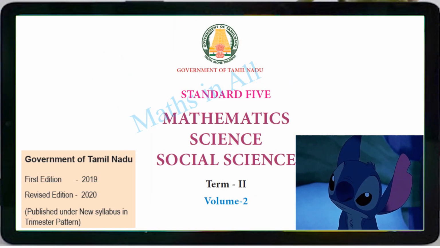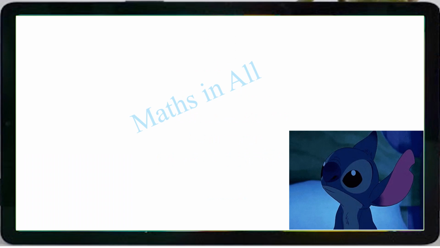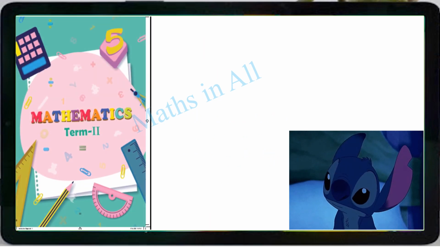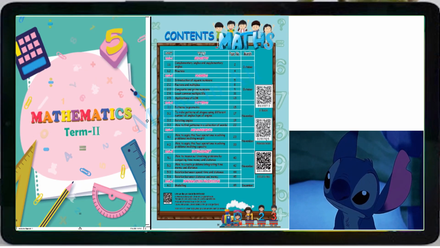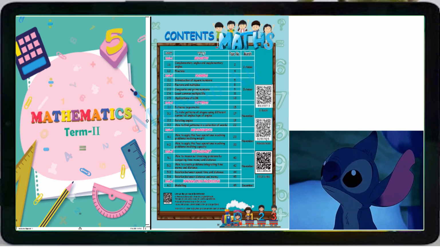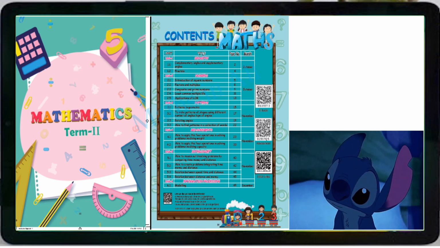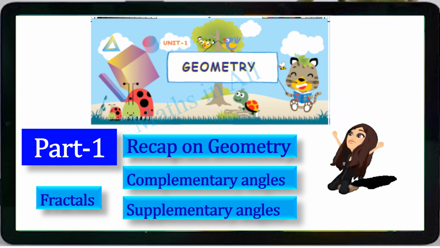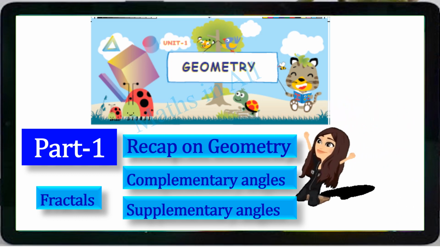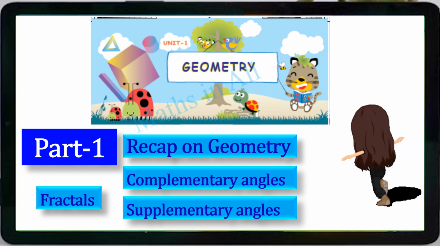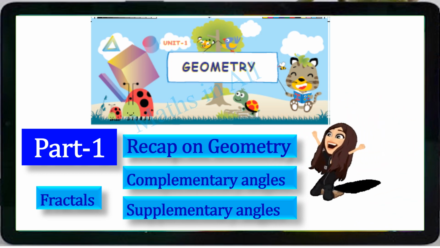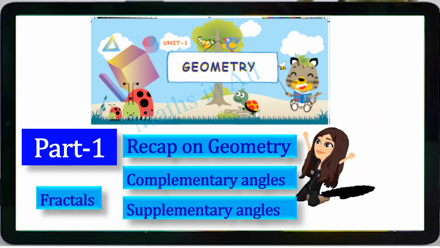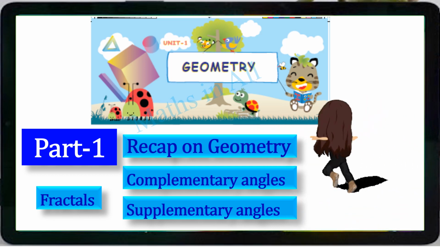Fifth Maths Term 2. In this term 2, we have 6 lessons. So now we are going to focus on Unit 1 Geometry. Successfully we have entered into the term 2 Unit 1 Geometry. In this video, we are going to focus on recap on geometry, complementary angle, supplementary angle and fractals.